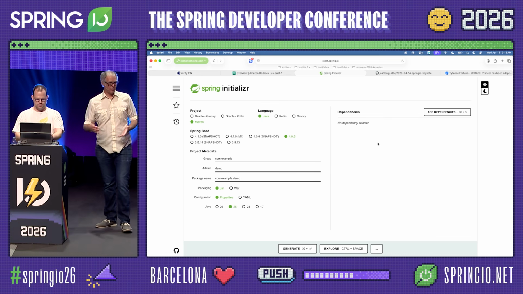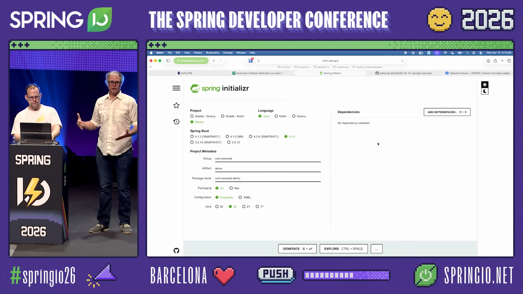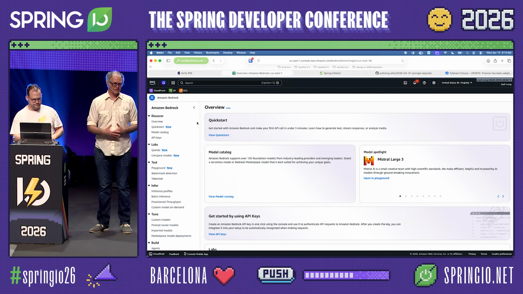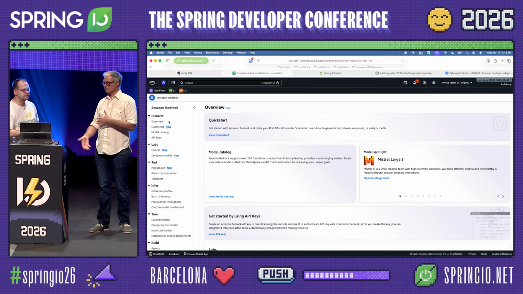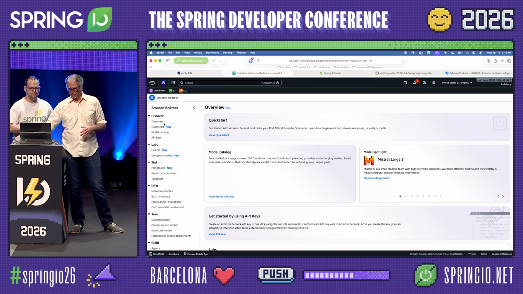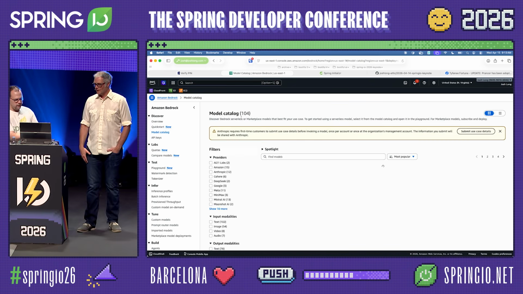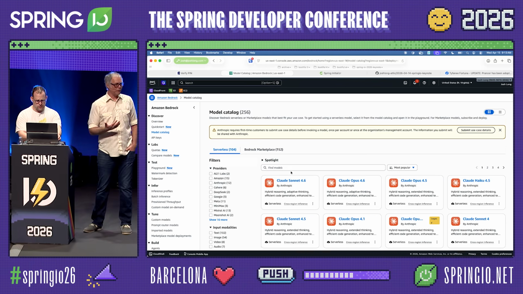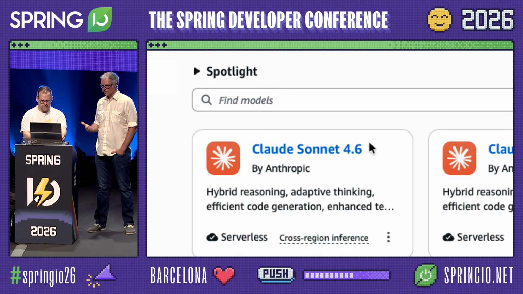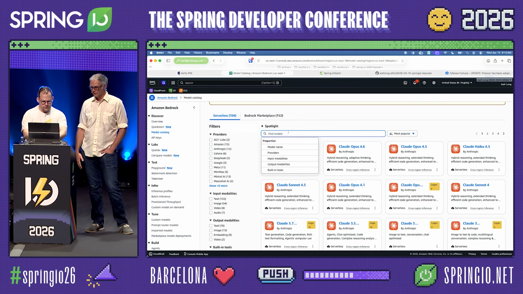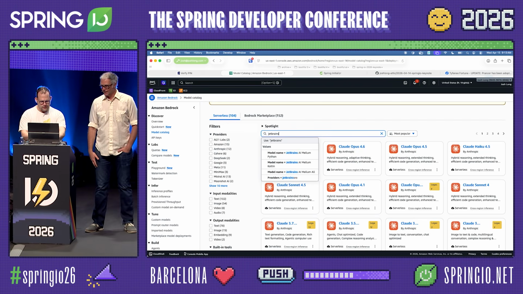So we need a model provider. In this case, we're going to use Bedrock, one of the options available. Bedrock is an AWS service that provides many different models. There's the Claude models. We can go into the Bedrock UI, go to the model catalog, and select from like 250 different models that we can use. We're going to use the Nova models, which are Amazon models, but you could use the Claude models, whatever. So lots of different options for that.